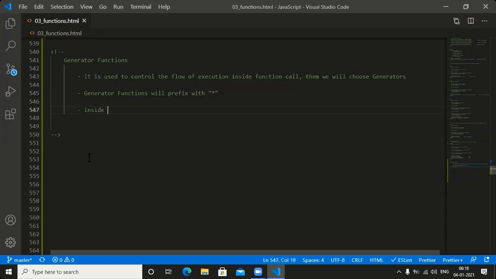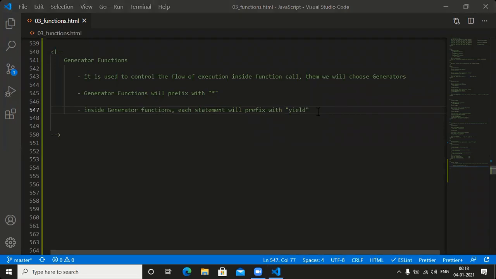Inside generator functions, each statement will be prefixed with which keyword? The keyword is the yield keyword.